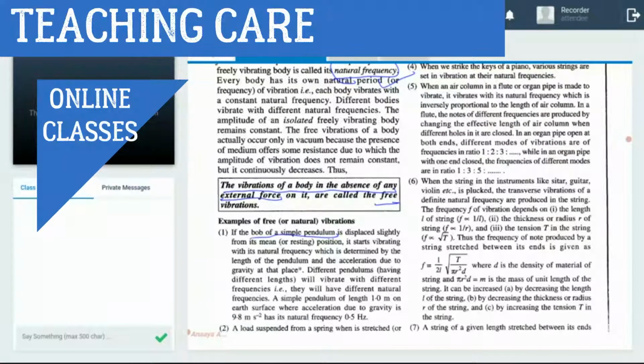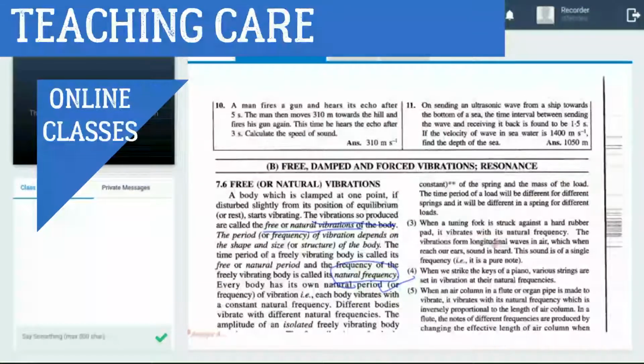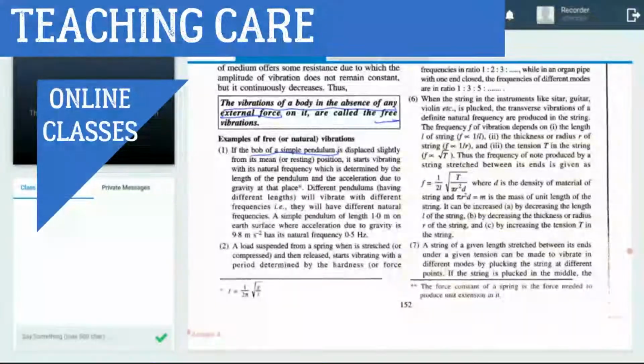Now come to the second example of free vibration. A load suspended from a spring. You suspend a load from a spring like this, and the spring makes a motion up and down. This is natural vibration. It is free vibration. Example number three for free vibration.